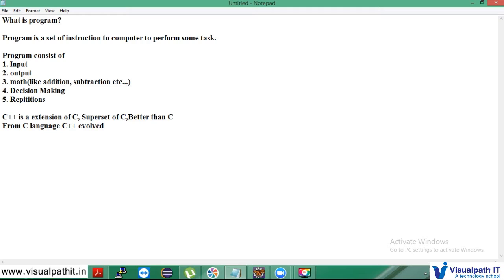The developers also needed a programming language which supports generic programming. What is generic programming? If I say a data type called integer, I can use it only as an integer. But if I give that variable in the form of a template, I can convert that variable into any data type. So I am not stuck to only one data type; I can use many data types. At runtime I can give any kind of data.